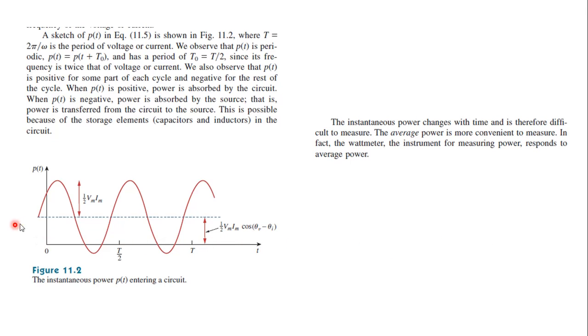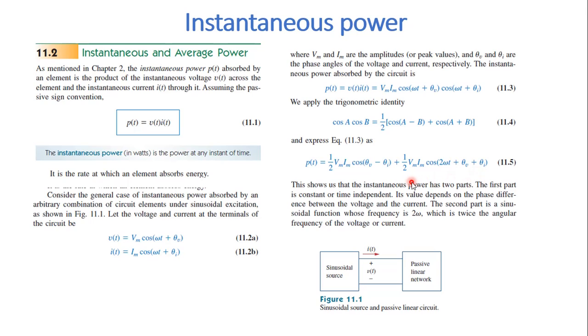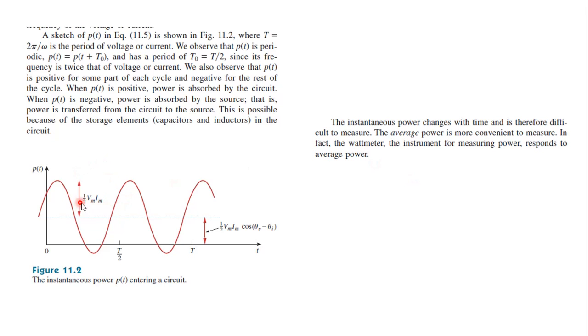Here this blue dotted line indicates the half Vm Im cos of theta v minus theta I, the first constant term. And here the amplitude of this peak is half Vm Im. So notice that this is the amplitude, half Vm Im. So that is what is represented here. Half Vm Im is the amplitude part.